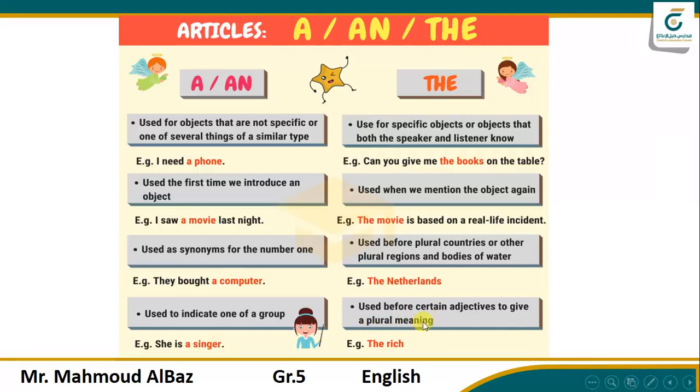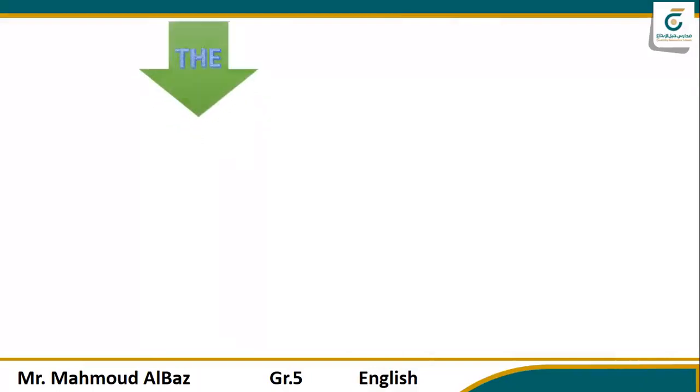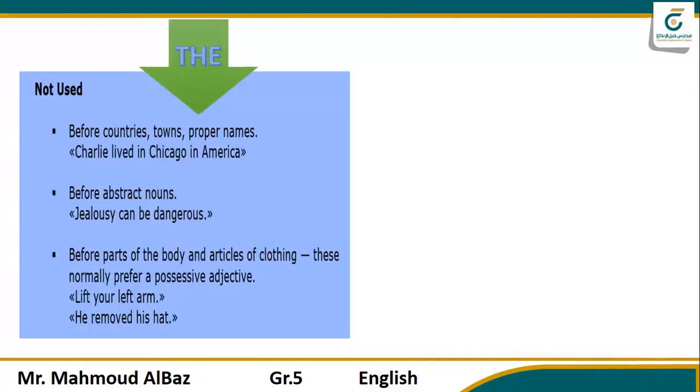And here this is a so important one: "the" is used before certain adjectives to give a plural meaning. When I say the word rich, the rich here means people who are rich. If I say the sick, the people who are sick. If I say the poor, people who are poor. You understand me? This is what plural meaning means. Okay? The is not used before countries, towns, proper names.